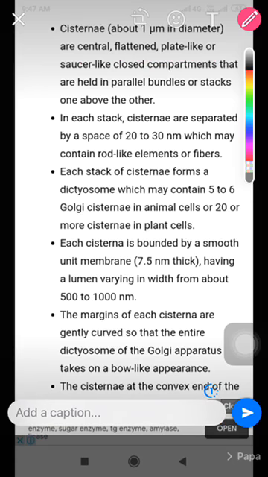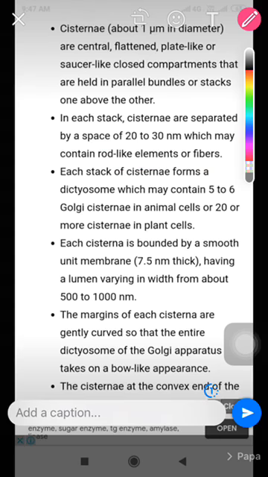The cisternae are about 1 micrometer in diameter and centrally flattened. These are flattened plate-like or saucer-like closed compartments arranged in parallel bundles, one above the other. In each stack, cisternae are separated by a space of about 20 to 30 nanometers, which contains rod-like elements called fibers in between each cisterna.